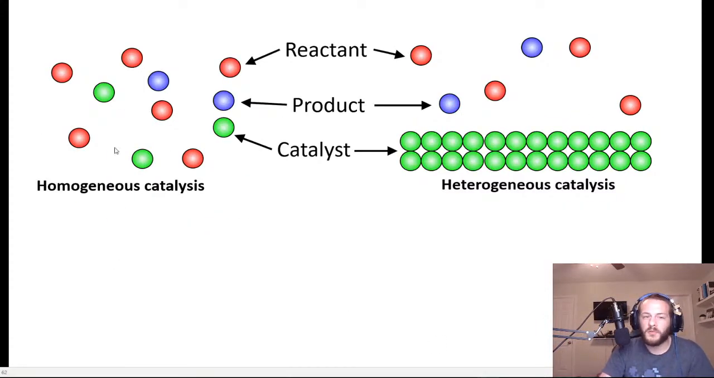So, homogeneous catalyst, same phase. The catalyst is in the same phase as the reactants. A heterogeneous catalyst, in this case, we have like a solid catalyst, like with the palladium or rhodium or whatever, in the catalytic converter, a different phase of matter from your reactant particles.